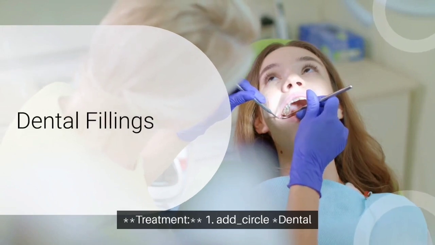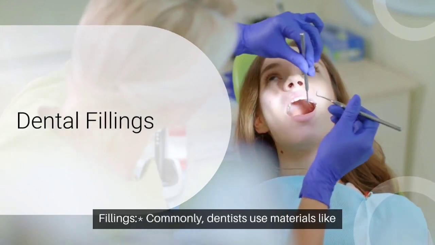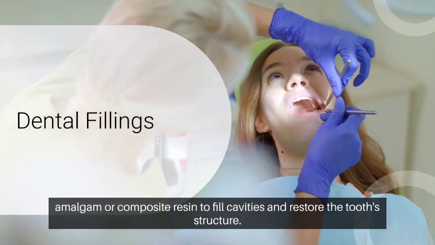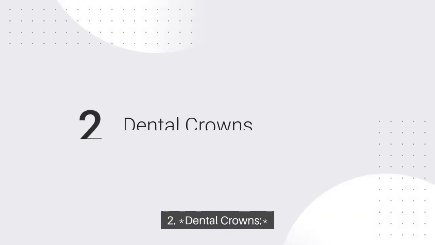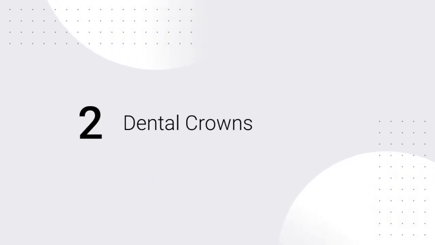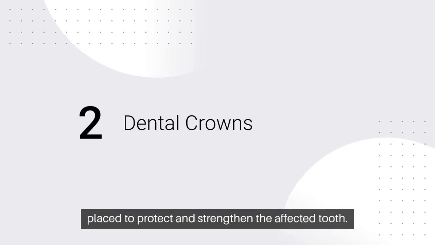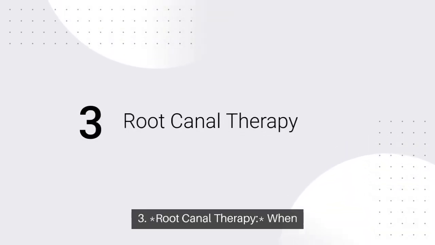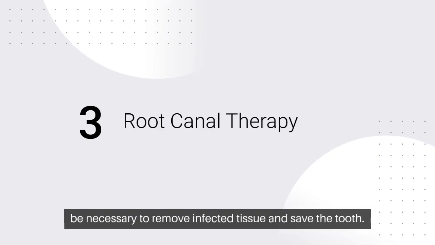Treatment. 1. Dental fillings. Commonly, dentists use materials like amalgam or composite resin to fill cavities and restore the tooth structure. 2. Dental crowns. In cases of extensive decay, a dental crown may be placed to protect and strengthen the affected tooth. 3. Root canal therapy. When decay reaches the tooth's pulp, a root canal procedure may be necessary to remove infected tissue and save the tooth.